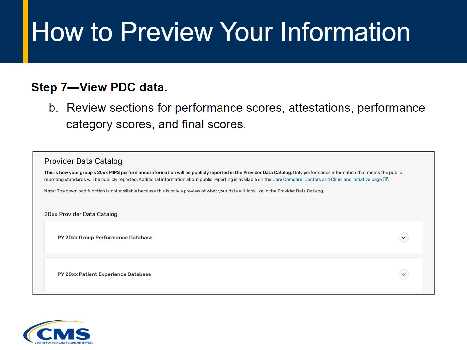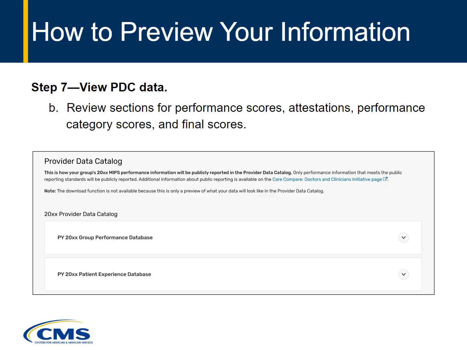For clinicians, the possible files are the Clinician Performance Database and the Final Score and Performance Category Scores Database. The Clinician Performance Database has performance information planned for public reporting on profile pages and additional performance information that's planned for public reporting, but that wasn't selected for profile pages. The Final Score and Performance Category Scores Database has MIPS final scores and performance category scores.